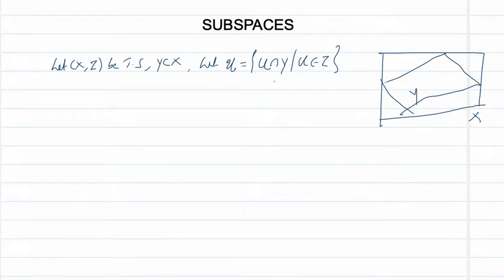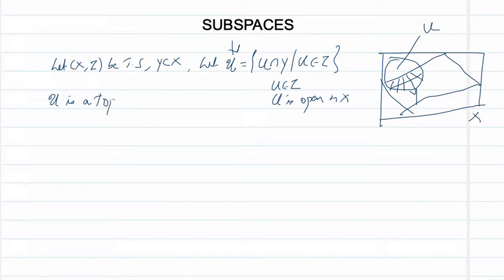U in tau means what? U belongs to tau means U is open in X. Suppose this is an open set U in X. What will be U intersection Y? This is that one, U intersection Y. So this part comes in U. Clear? Now we will show that this U is a topology on Y.